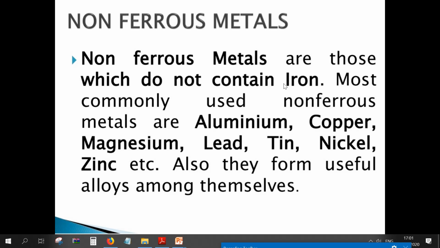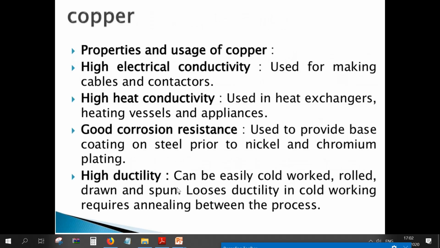Next come the non-ferrous metals. Non-ferrous metals are those which do not contain iron. If the iron percentage is less or zero in the materials, we call them non-ferrous metals. Most commonly used non-ferrous metals are aluminum, copper, magnesium, lead, tin, nickel, and zinc. Also, they form useful alloys among themselves.